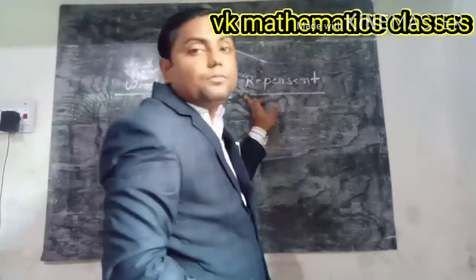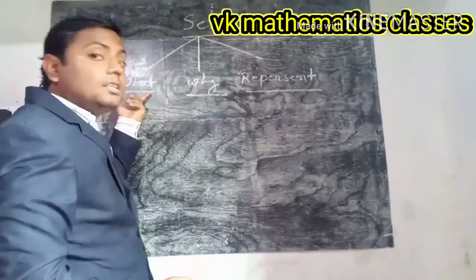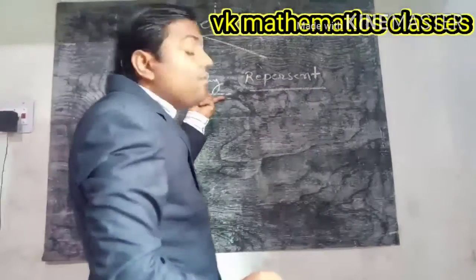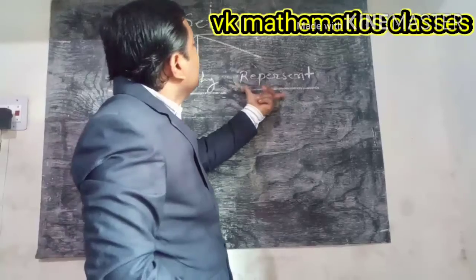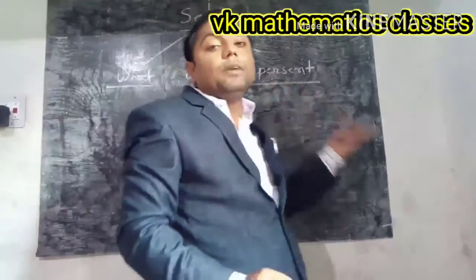The three things we learn are: what is a set, why we read it, and representation.